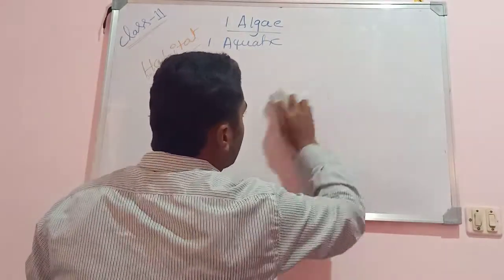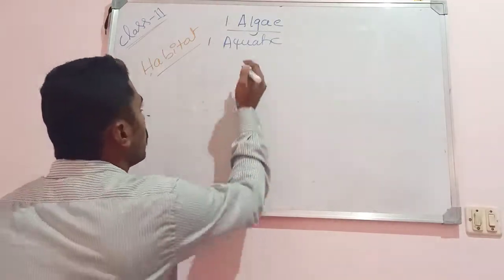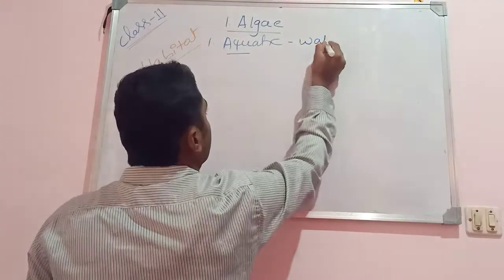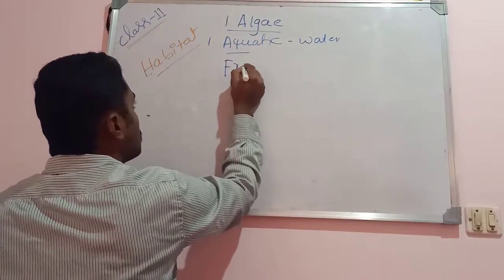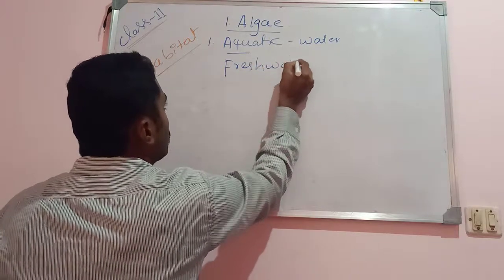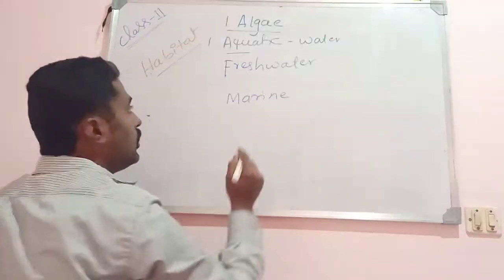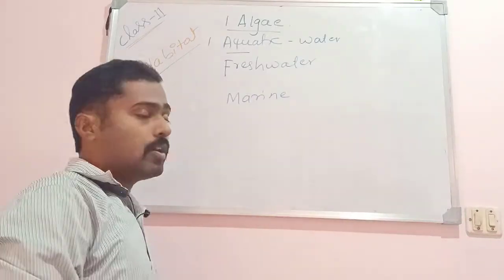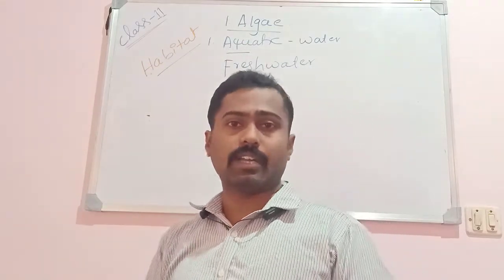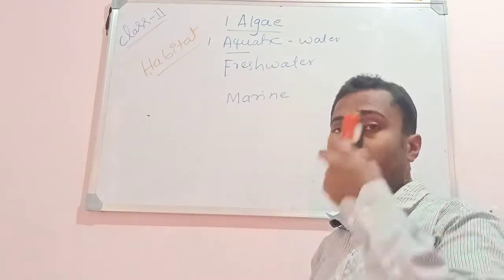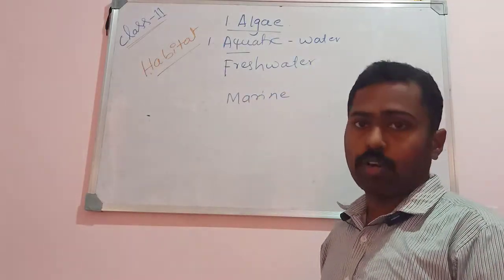Aquatic algae indicates they are mainly found in water. In water, there are two forms that can be seen. One is freshwater forms, another is marine water forms. The freshwater forms are mainly found in ponds, pools, rivers, ditches, and lakes. Those forms are considered freshwater forms.